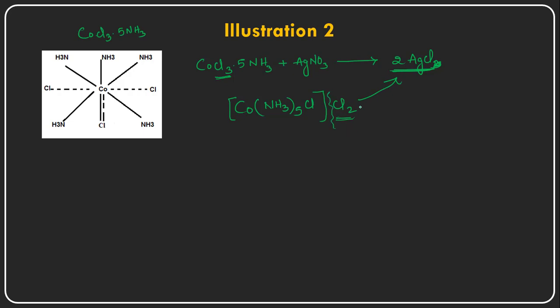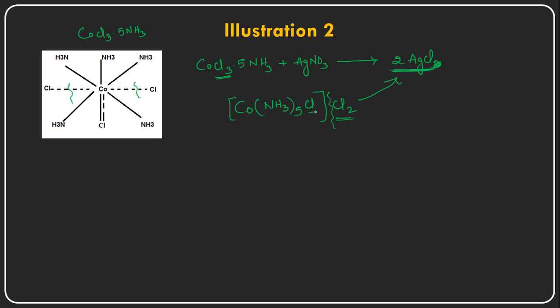These 2 chlorides give this precipitate product because they are in the ionization sphere. These 2 chloride ions are attached to the cobalt ion with dotted lines, weaker bonds. So they are outside the coordination sphere, bonded with the central metal ion with weaker bonds, so they can be dissociated very easily on reacting with silver nitrate, and they give their characteristic test.